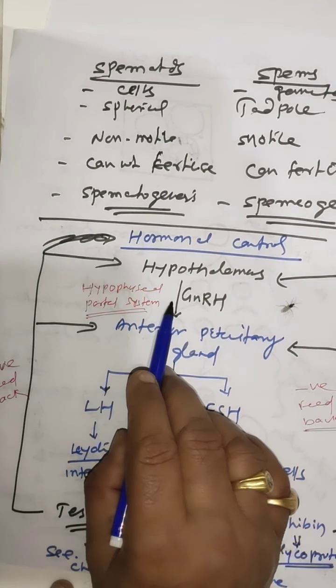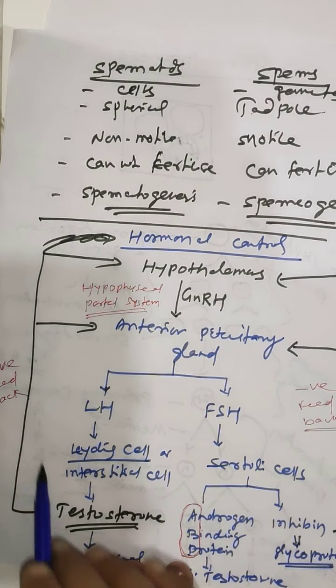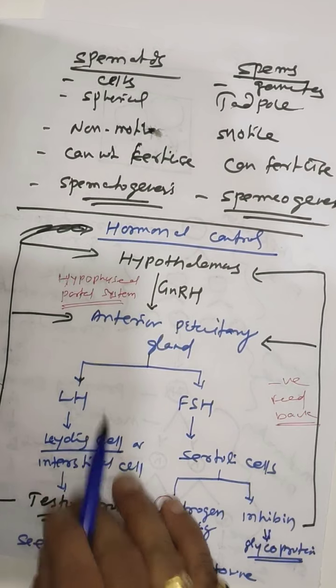Thus, the hormonal control of the testis, or the process of spermatogenesis, is a negative feedback control.